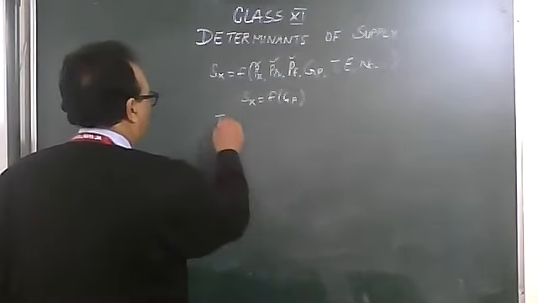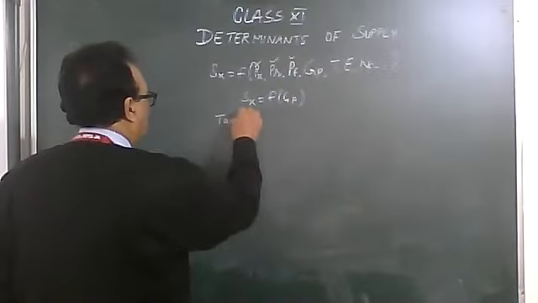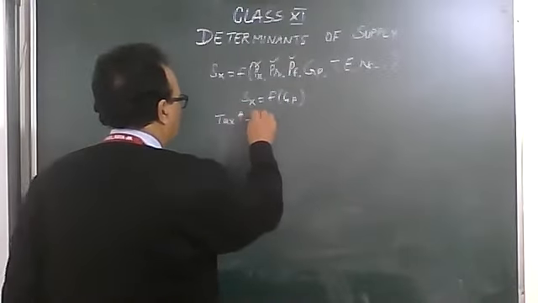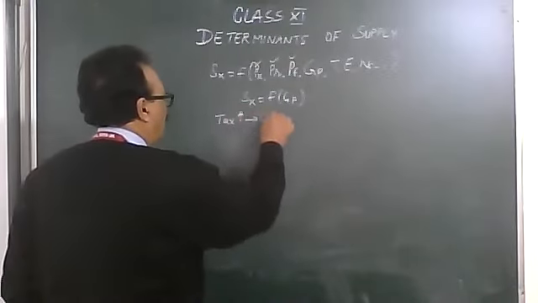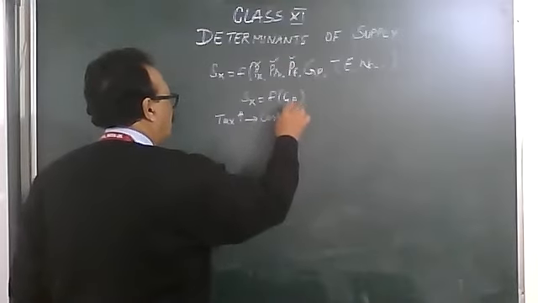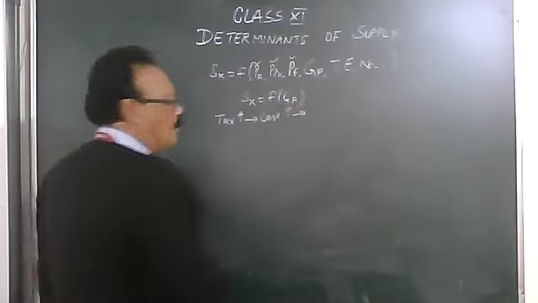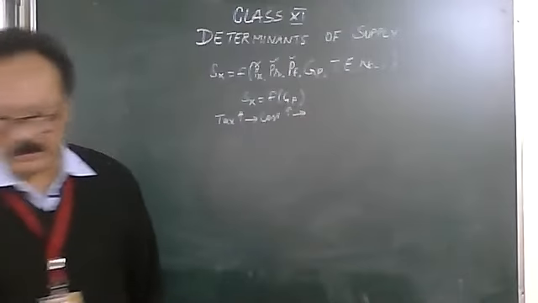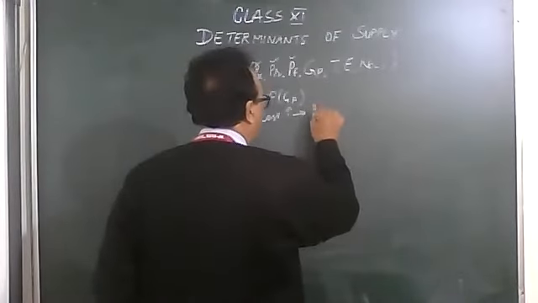Let us put it down now. Tax increases, cost increases. When the cost increases, profit decreases.